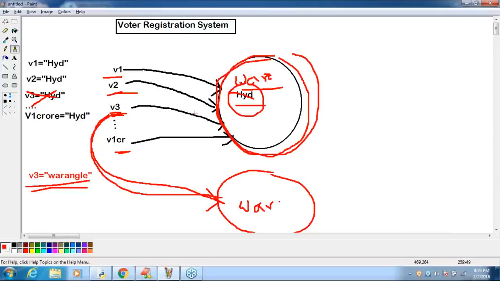Next, Nirmal Kumar, you are asking a doubt. After v3 is equal to Warangal, v3 now points to Warangal and is not pointing to Hyderabad. This link will be gone, only this link. But the object is still available. After that, v1, v2, up to v1 crore still point to the same object only. Observe.